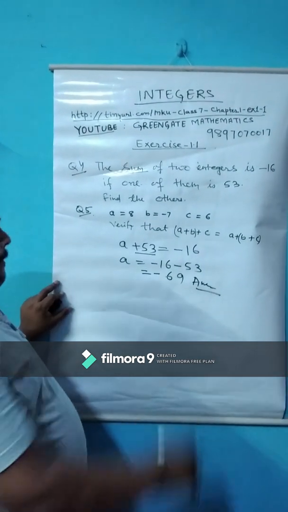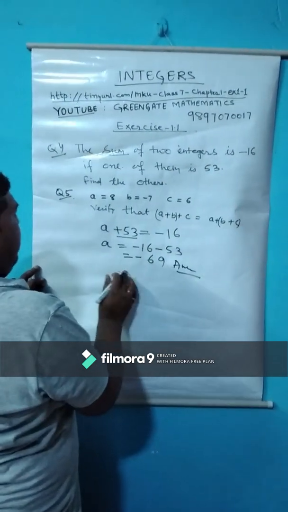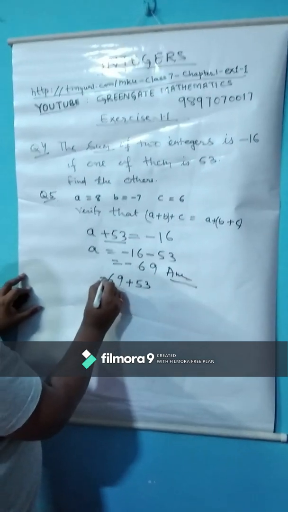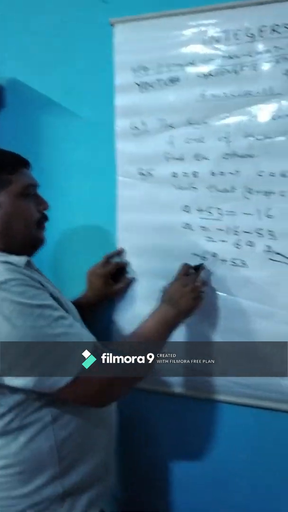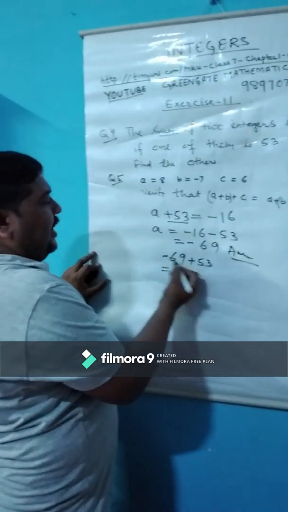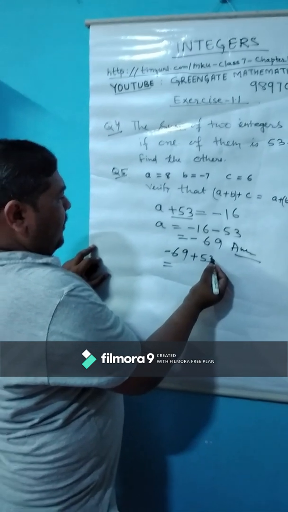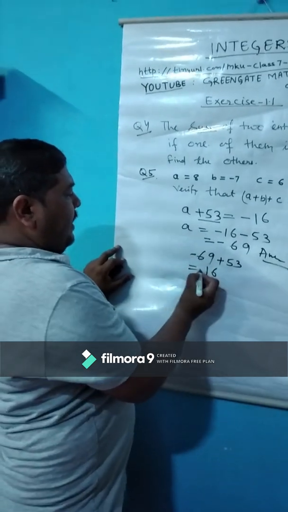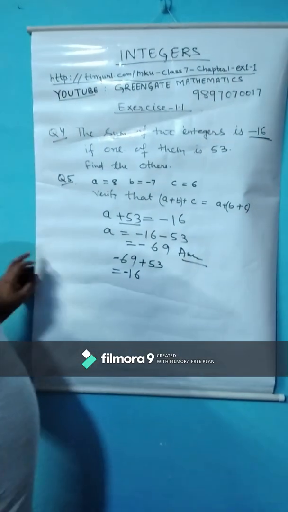Children, first we will test this one. The sum of two integers is negative 16. Means A is 69 and B is plus 53, but this one is negative. Understand? So what we have to do? We have to subtract. Children, we have to find the difference of 69 and 53. Children, 9 and 3, it will be 6, and this one is 1, and negative sign. Hence proved that the sum of two integers is negative 16.